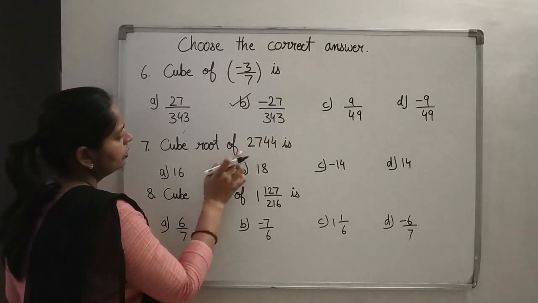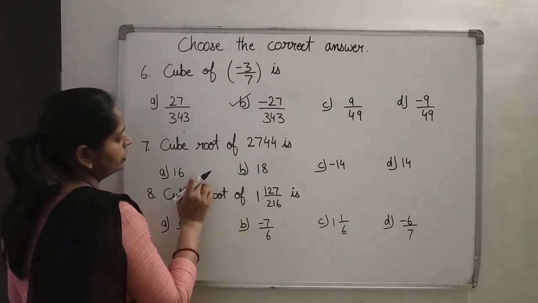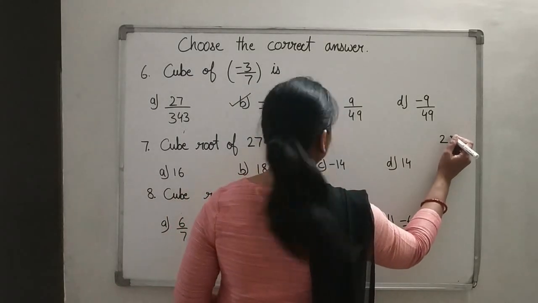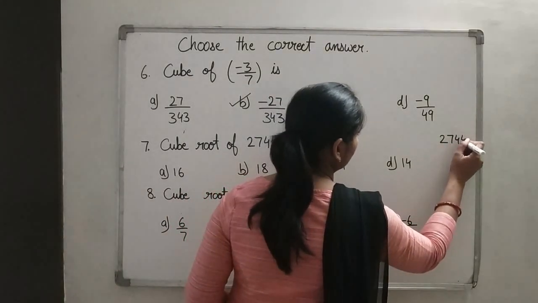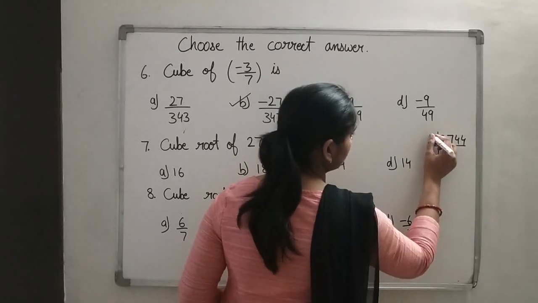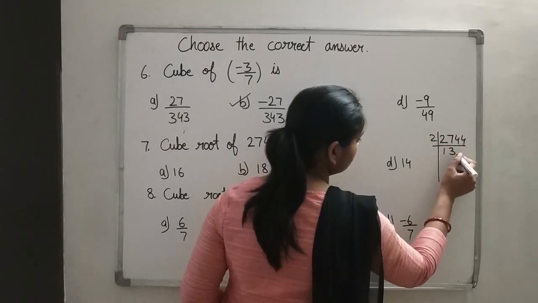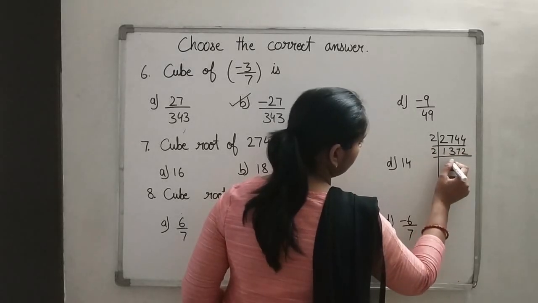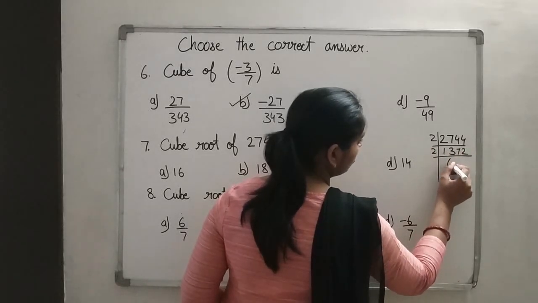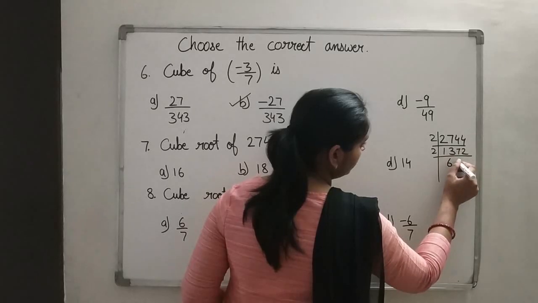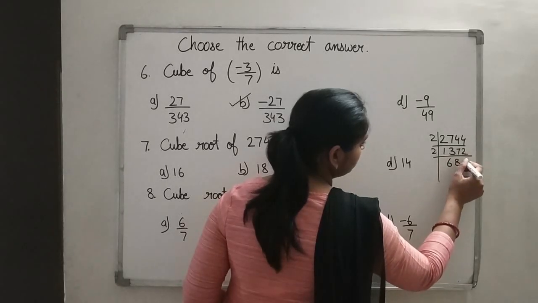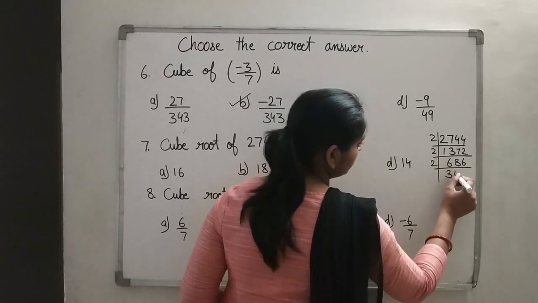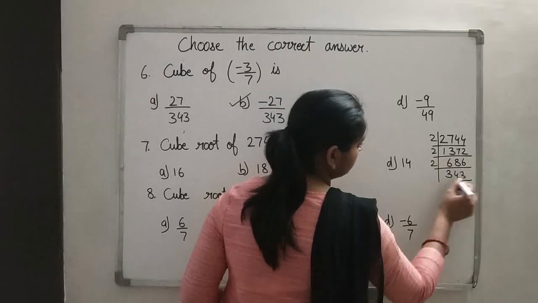Cube root of 2744. For finding the cube root, we have to do the prime factorization. So we are having 2744. So do the prime factorization. 2 1s are, 2 3s are 6. Then 2 7s are 14. 2 2s are 4. Again by 2. 2 6s are 12. Then 2 8s are 16. And 2 6s are 12. Again by 2. 2 3s are 6. 2 4s are 8. 2 3s are 6.